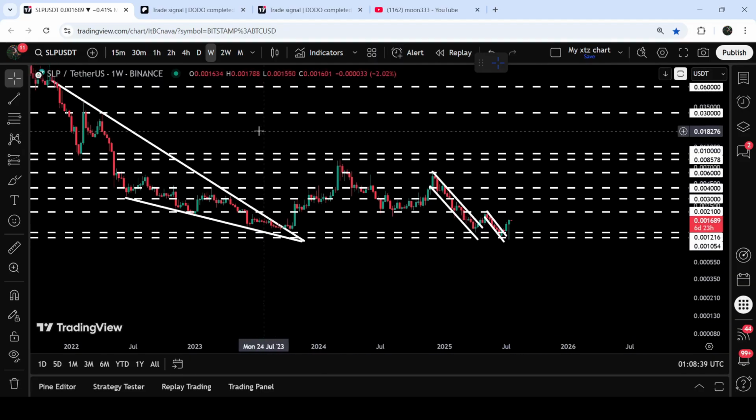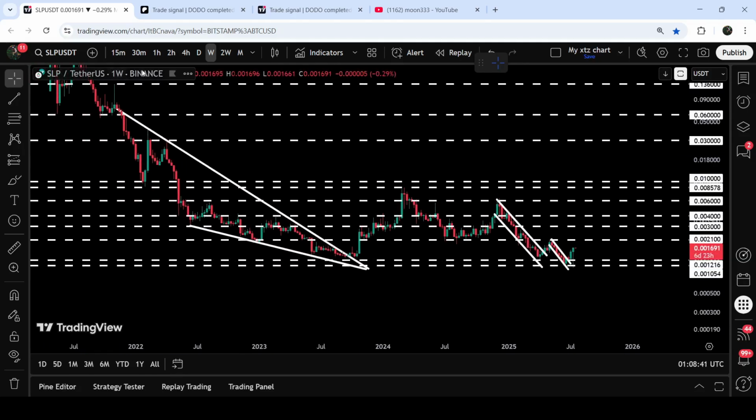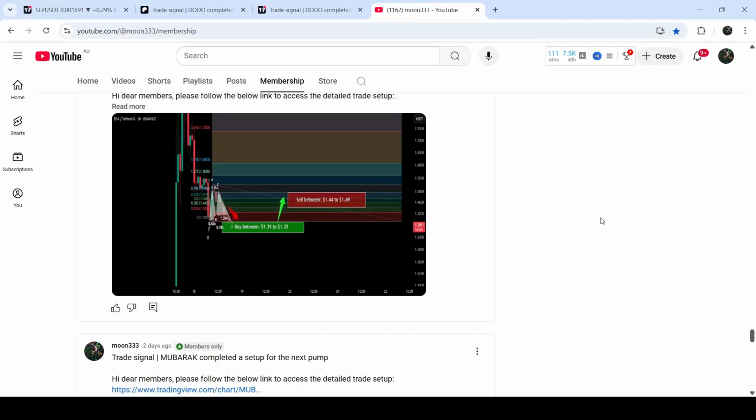Now here on the 7 days time frame chart, you can see that we have already broken out of this huge falling wedge pattern as well. And the long-term target for the breakout from this wedge is here at the top of the wedge. That is approximately at 7 cents. So this was the update so far.